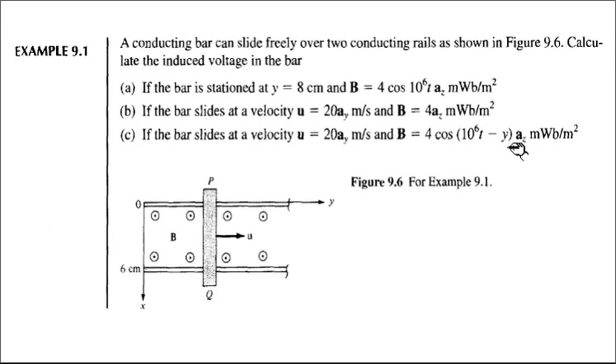Here is a trick. Here you need to shuffle the limits of integration for y. You should not take limits from 0 to 6. You should take the limits from 6 to 0 to get the actual EMF, because the minus sign is already considered outside, so as to get VMF as a positive entity.